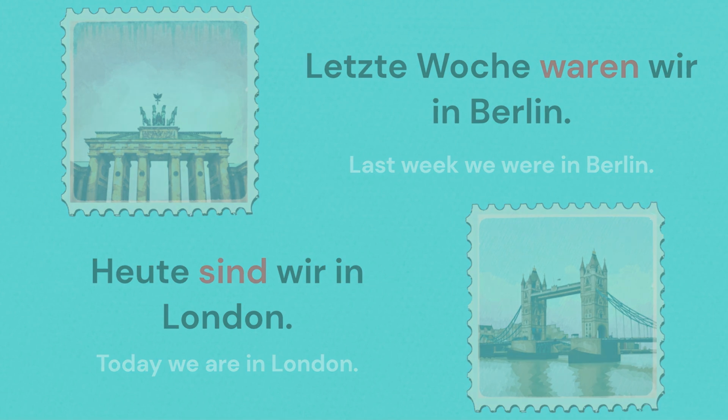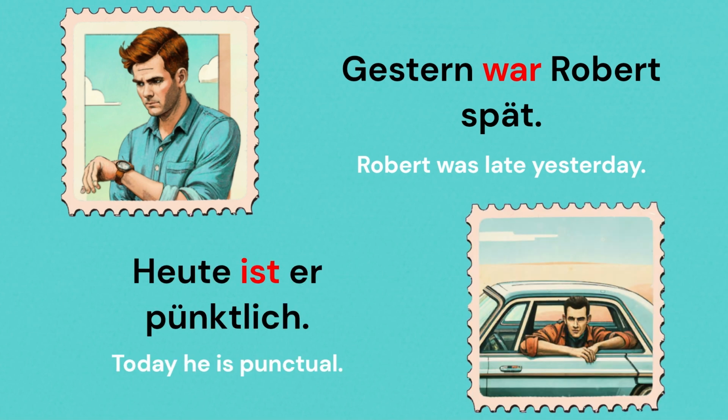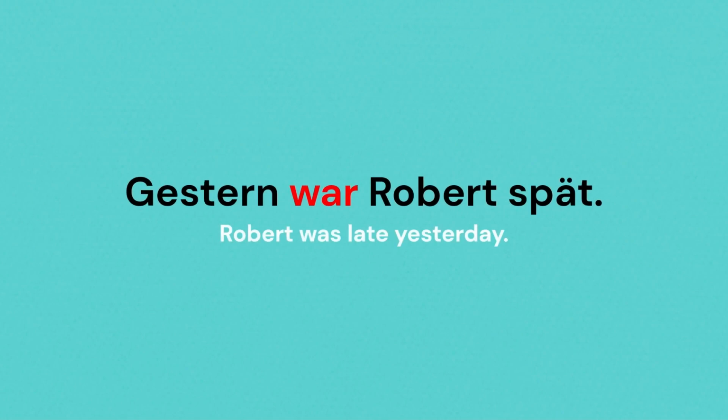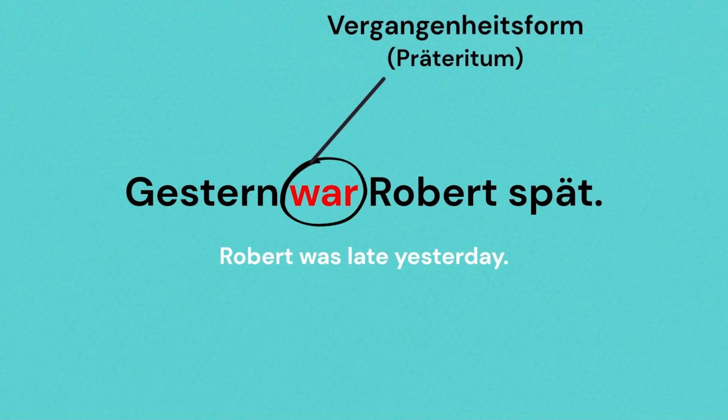Let's look at another example. Gestern war Robert spät. Heute ist er pünktlich. Let's look at the last sentence once again. Gestern war Robert spät. The verb is in the second position and conjugated, and this verb is the Präteritum, that is the Vergangenheitsform for sein.